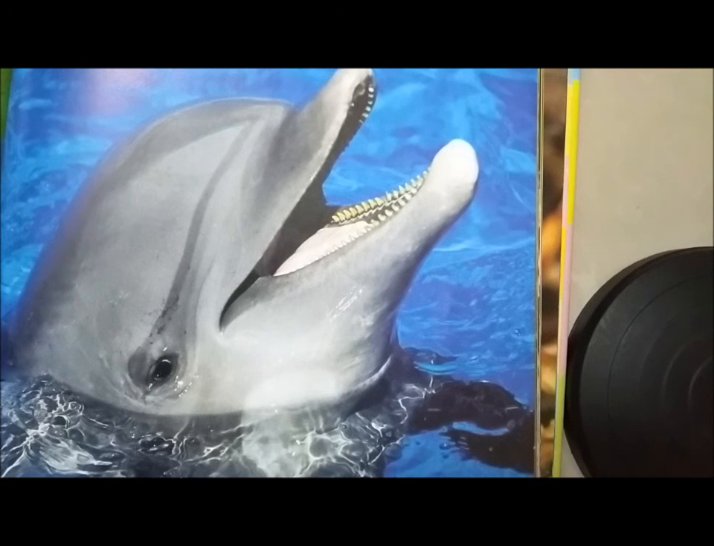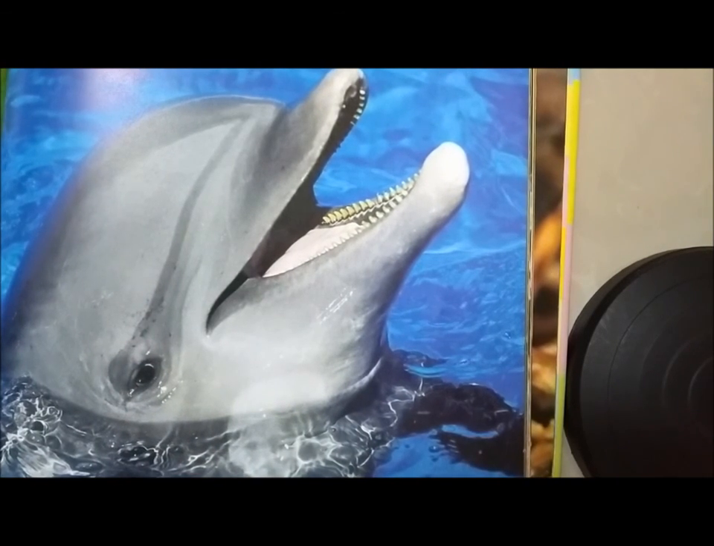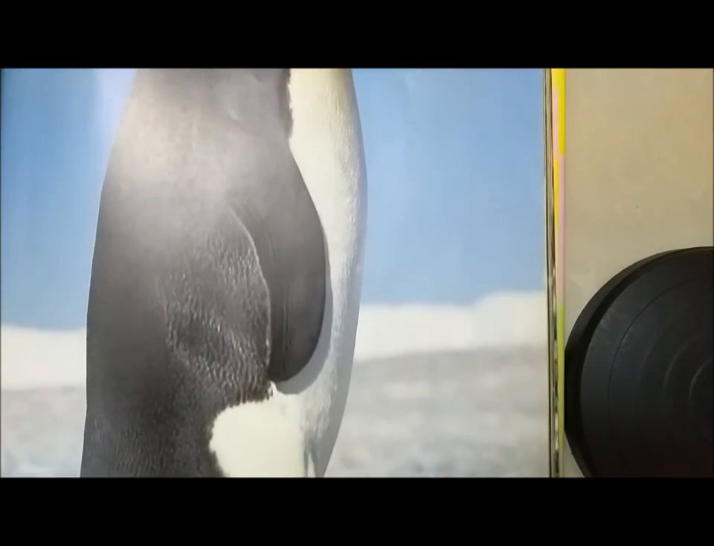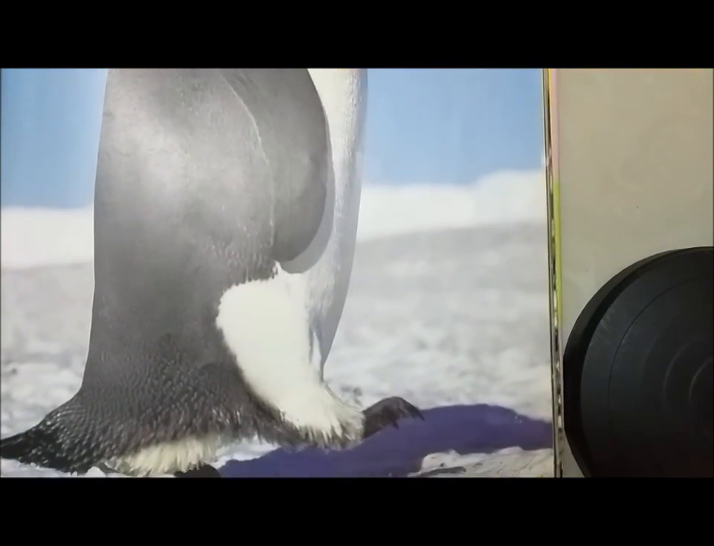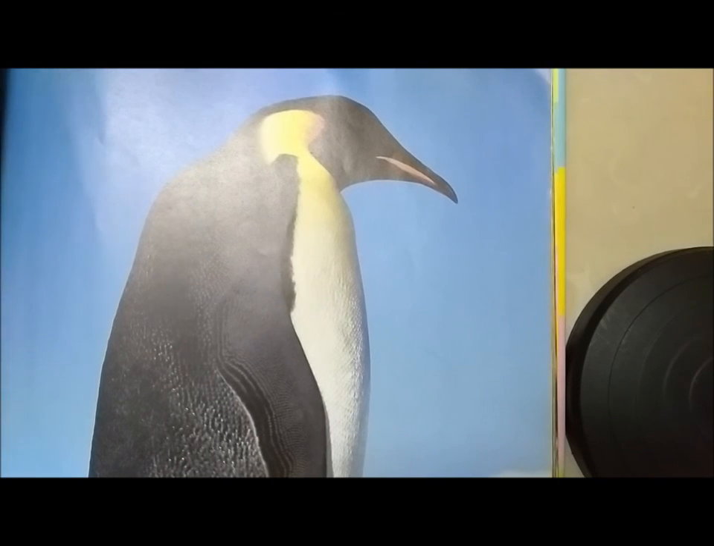And dolphins live in oceans all over the world. They are quite friendly and playful. And if you go to the beach, well, you might see dolphins jumping out of the water. The second picture here, as you can see, is definitely a penguin. Now, a baby penguin is called a chick. It took 2 months for this fuzzy chick to hatch.